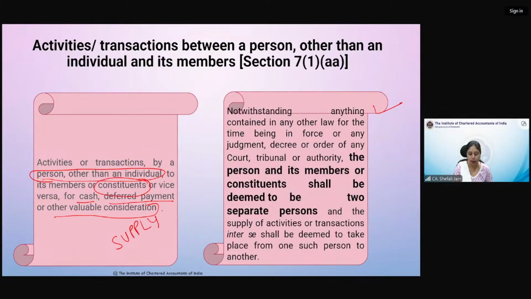तो अगर कोई भी RWA, कोई भी क्लब अपने मेंबर्स को कोई सर्विस दे रहा है या मेंबर्स क्लब को सर्विस दे रहे हैं, that qualifies as supply. अब उसमें जो डाउट था कि ये दोनों अलग अलग होते हैं, एक ही पर्सन होते हैं, उसके लिए भी एक एक्सप्लेनेशन है, which provides that notwithstanding anything contained in any other law for the time being in force or judgment, decree or order of any court, tribunal or authority. किसी भी कोर्ट रूलिंग को हमने ना मानते हुए, overriding all the court rulings, we have said person and its members or constituents shall be deemed to be two separate persons.